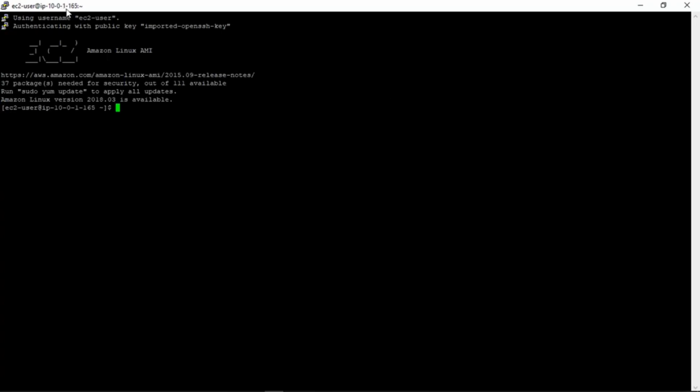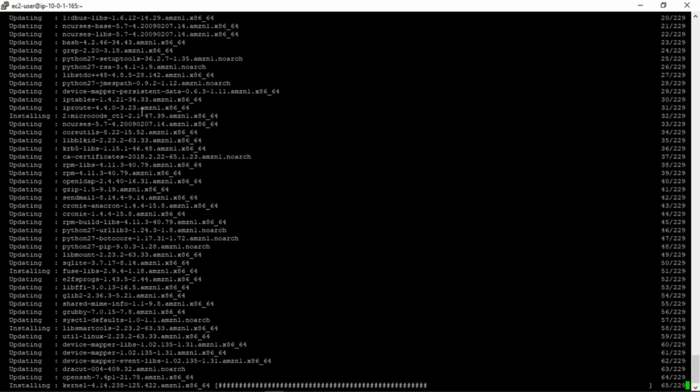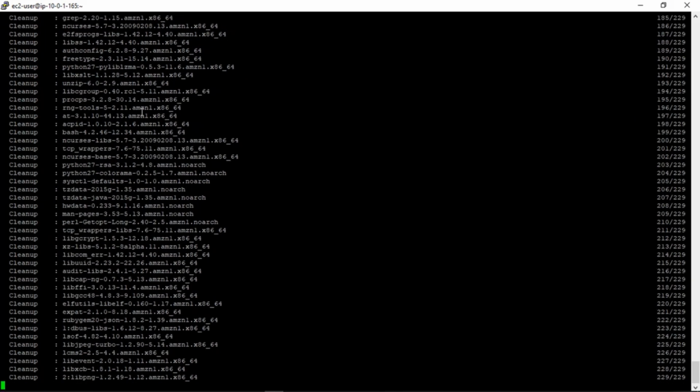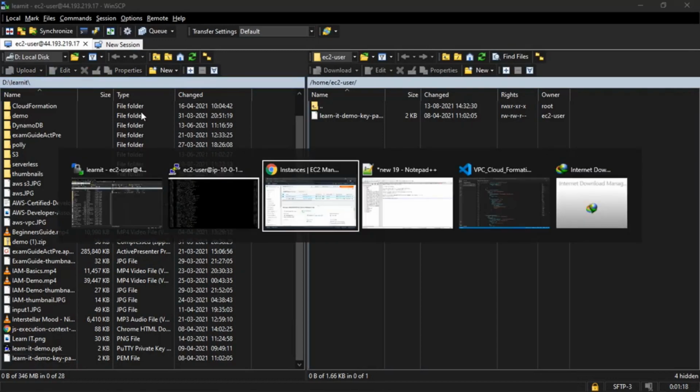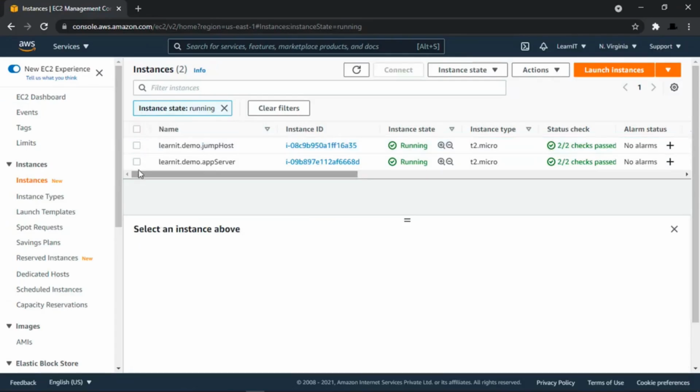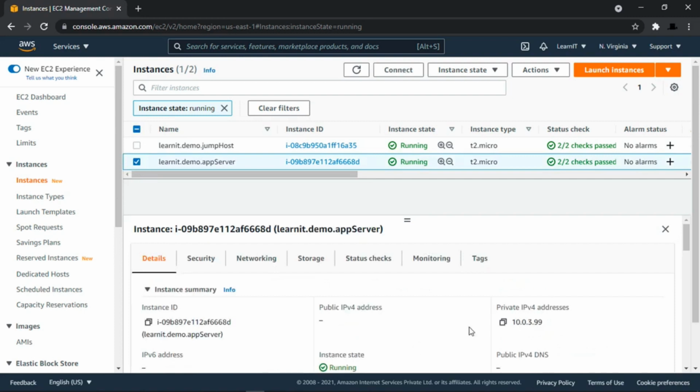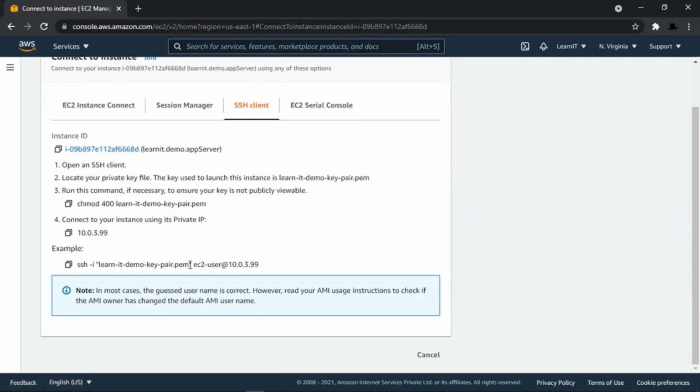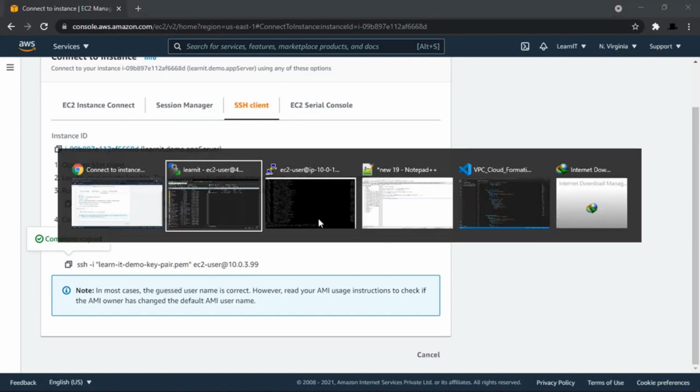So right now I am in my public EC2 instance. Let's update this first. It will take some time to update the EC2 instance. Meanwhile, we can go to AWS console again and get the IP of our private EC2 instance. You can see for private EC2 instance there is no public IP address, and to connect we can use SSH client, and we can use this command ssh, and we can use the key pair, and from public EC2 instance we can SSH into our private EC2 instance.